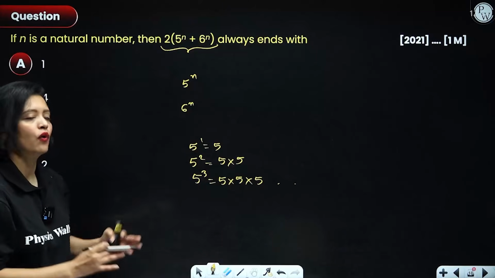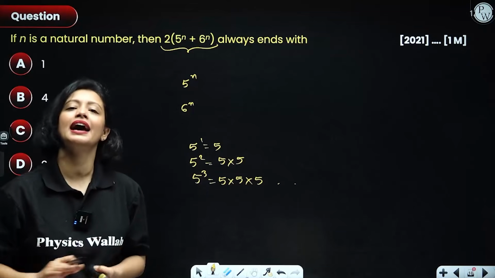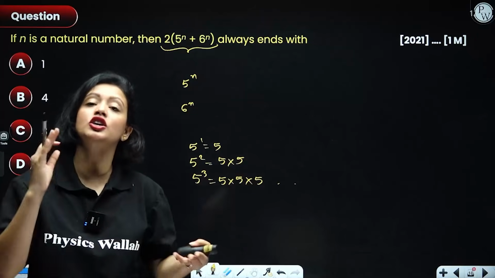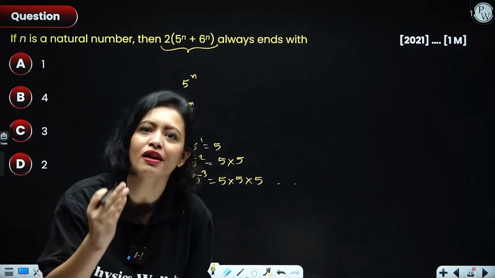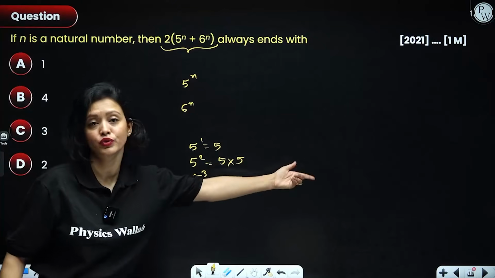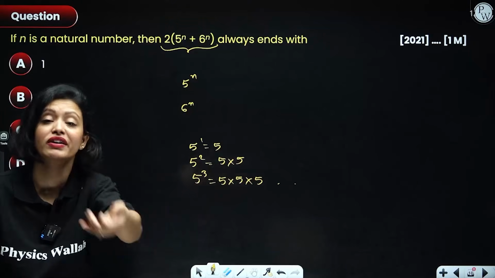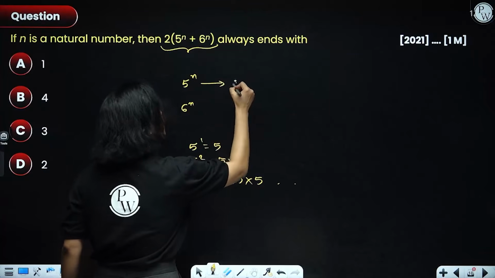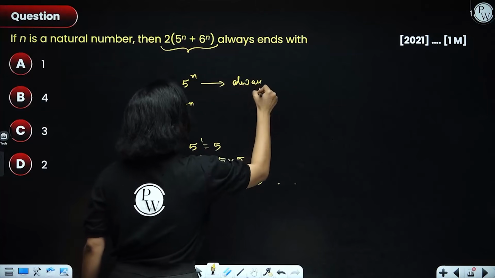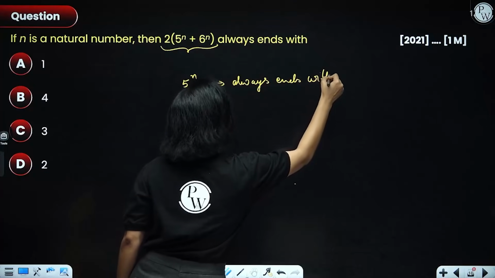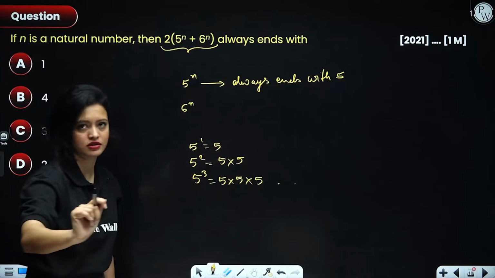Now, whenever you multiply any number of 5s together, the unit digit will always be 5. You can see here, 25, unit digit is 5. 125, unit digit is 5. 5 raised to power 4 is 625, unit digit is 5. So 5 raised to power n always ends with 5. That's very obvious.